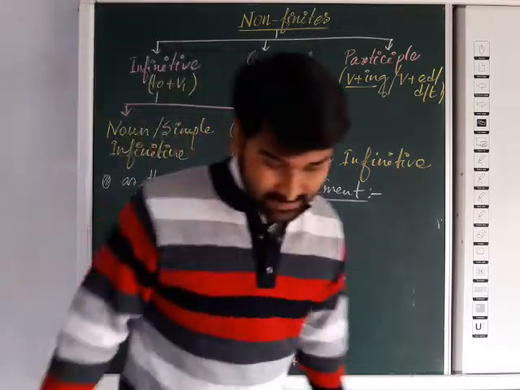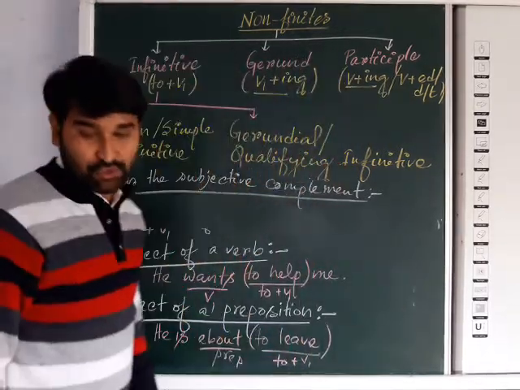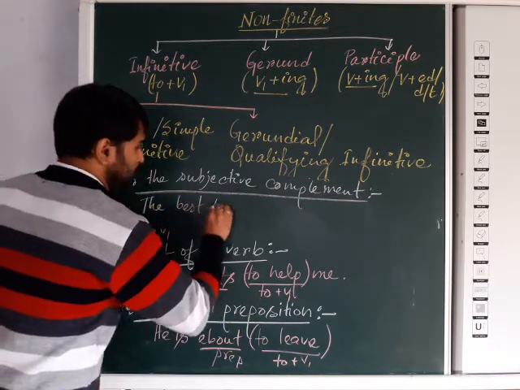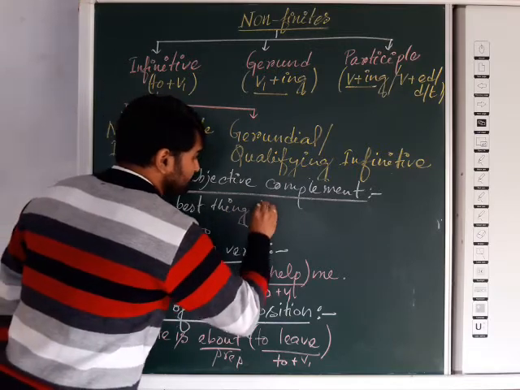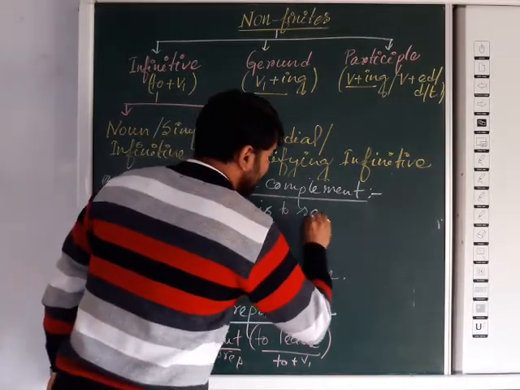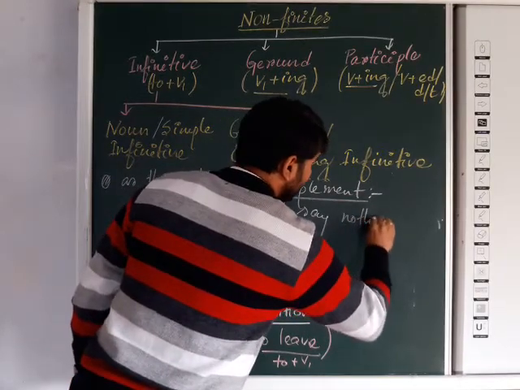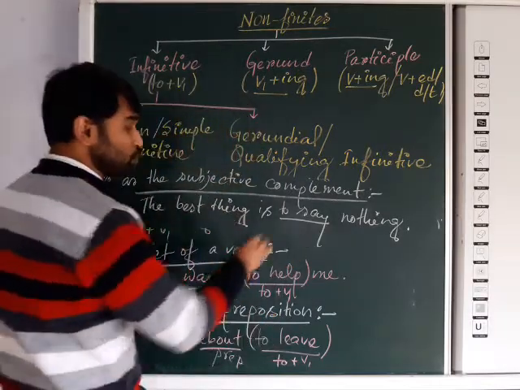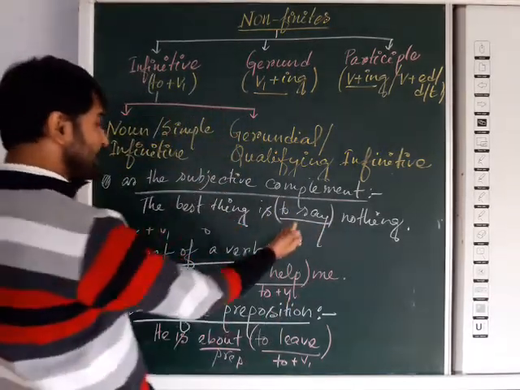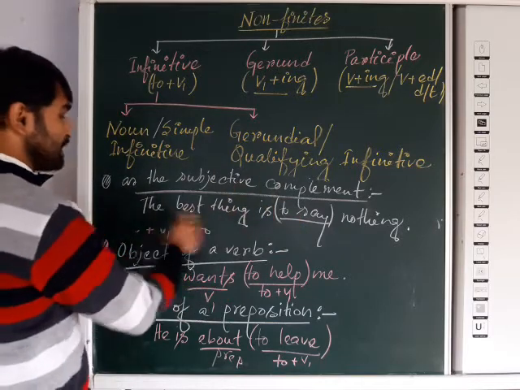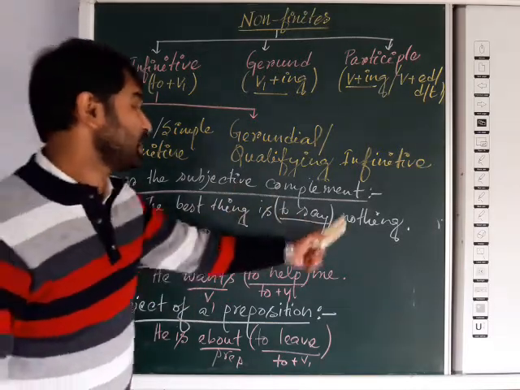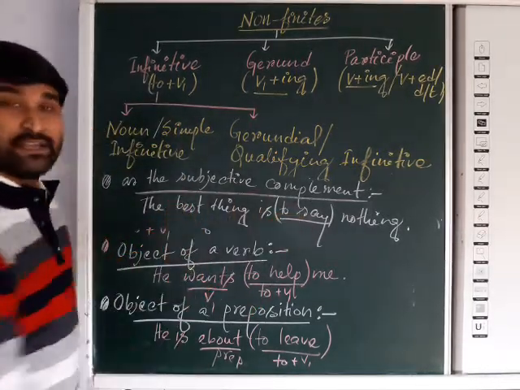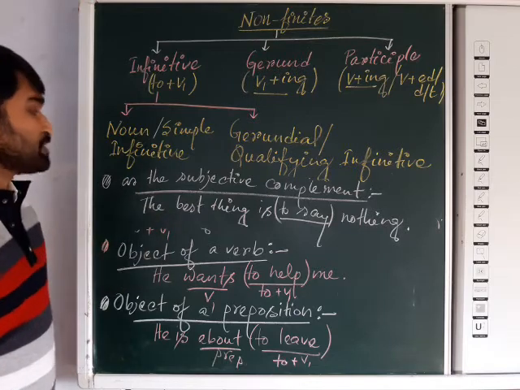Now, for an example, suppose we take: the best thing is to say nothing. What is the subjective complement here? To say. Here you can see the verb to say, that is the infinitive form, and that is the complement of the subject, the best thing. The best thing is to say nothing. So here, as a subjective complement, the infinitive form has been used. So that is all about the noun infinitive or simple infinitive.